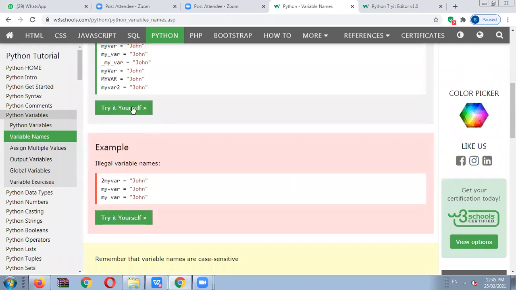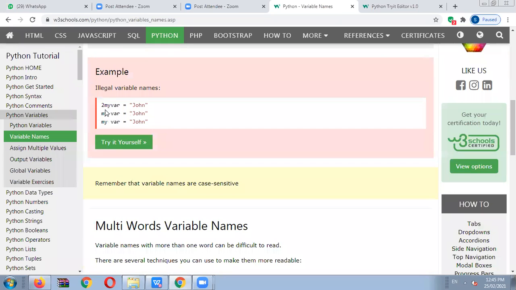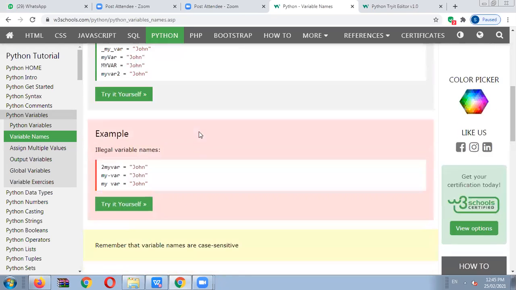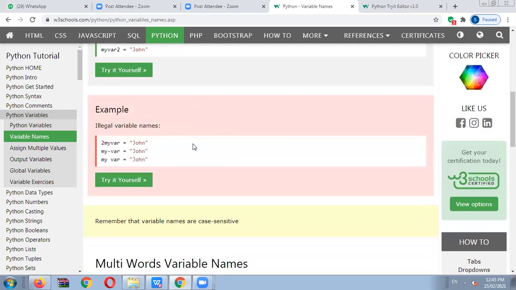We will not write these because they are already given here. So which are the illegal ones? This one is illegal: 2myvar. It means the variable name starts with a digit, whereas a letter or underscore must be used, so it is an illegal type. my-var, with a dash sign, is invalid. my var, with a space, is invalid. These are some important rules for variable name declaration. Without following these, you can't use any other, and that is an illegal variable declaration in Python programming.